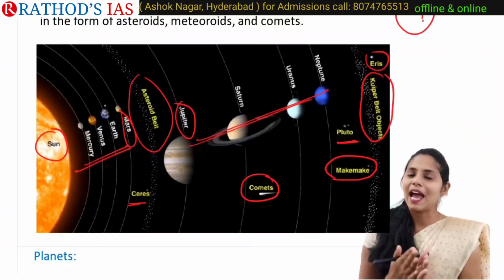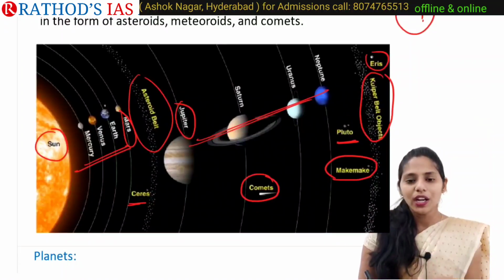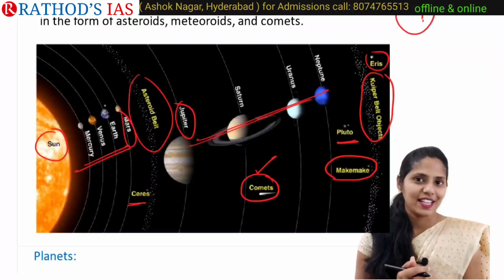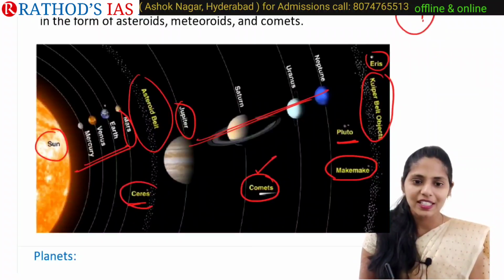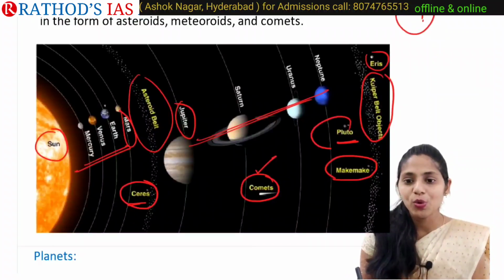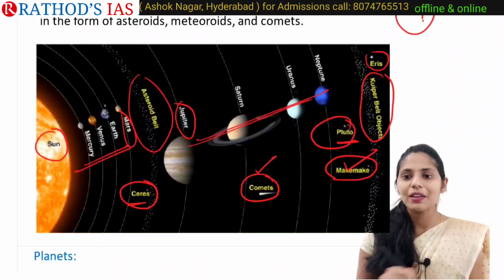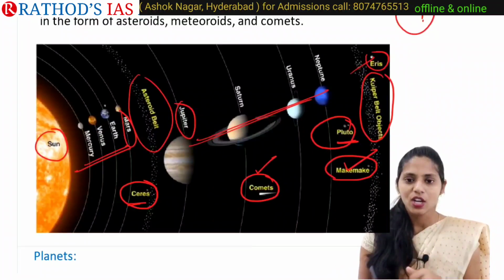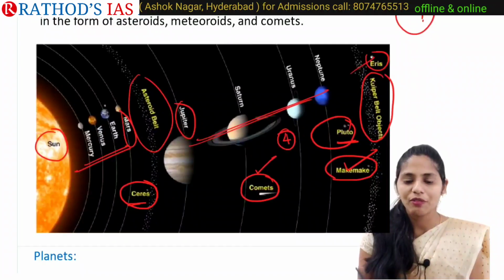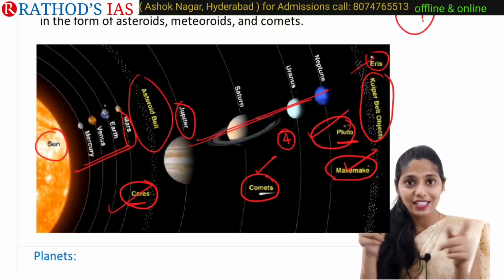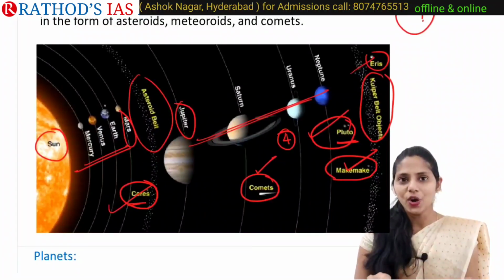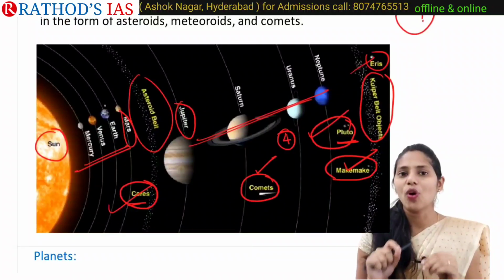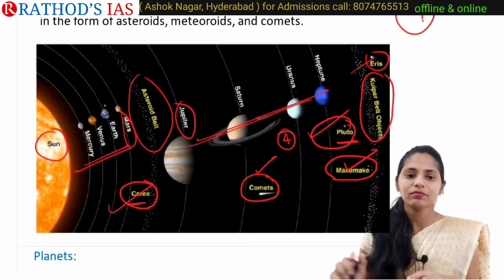Not only planets and moons, it even includes dwarf planets as well. For example, Ceres is a dwarf planet, Pluto is a dwarf planet, Makemake is also a dwarf planet. So there are 4 important dwarf planets that you can see in this picture. I hope you understand what the solar system is.